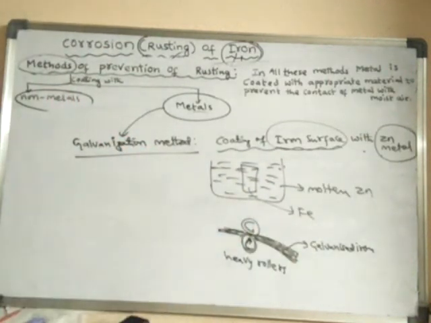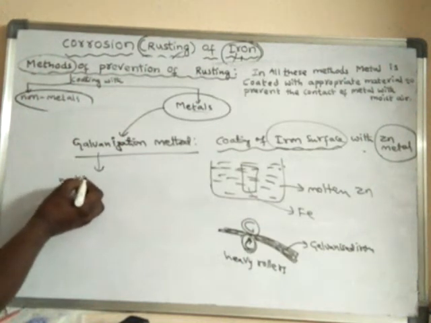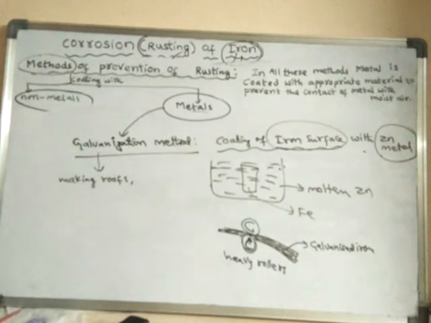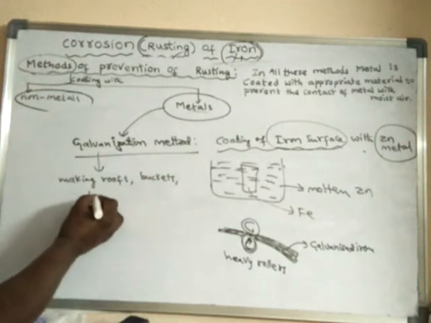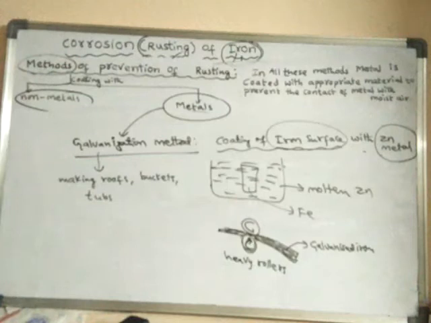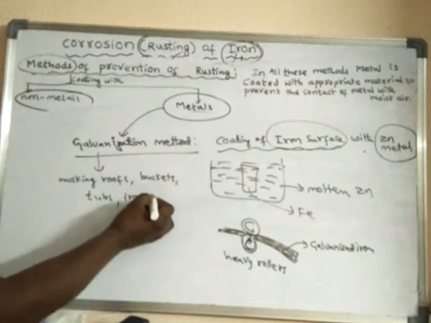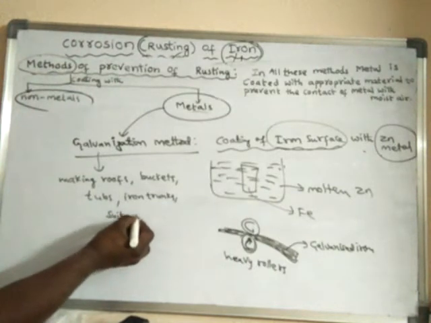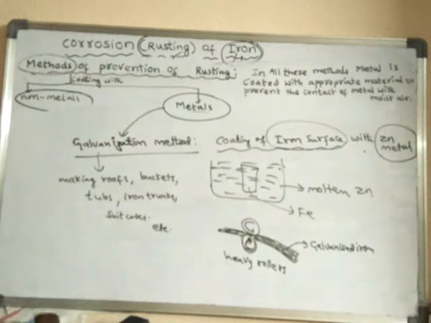Where is this galvanized iron used? Generally, it is used in making roofs, buckets, tubs, iron trunks, suitcases, etc. So here we use the galvanization method.